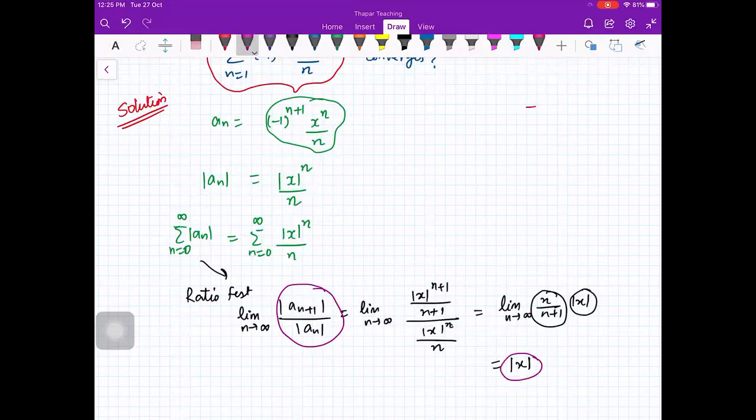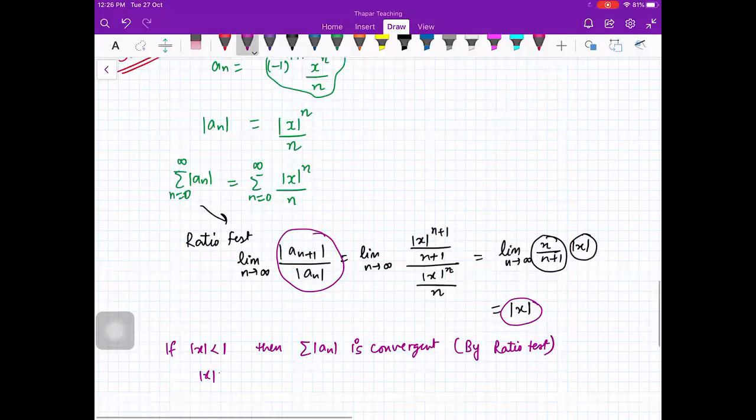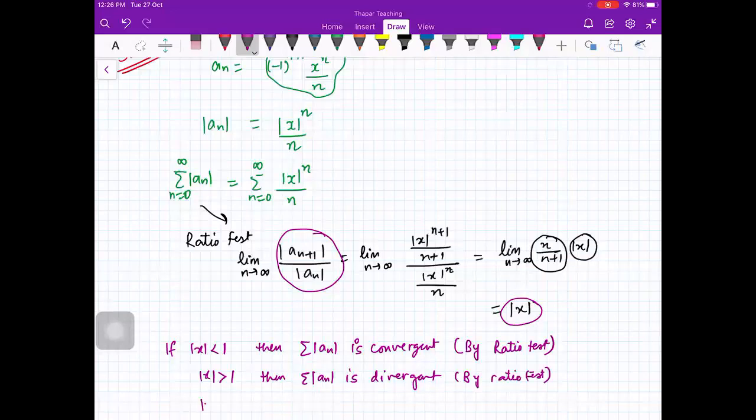So if mod x is less than 1, then sigma mod of a_n is convergent by ratio test. And if mod of x is greater than 1, then sigma mod of a_n is divergent by ratio test. And if mod of x is equal to 1, ratio test fails. Is this clear to everyone so far? Yes ma'am. I just applied ratio test on mod of a_n.